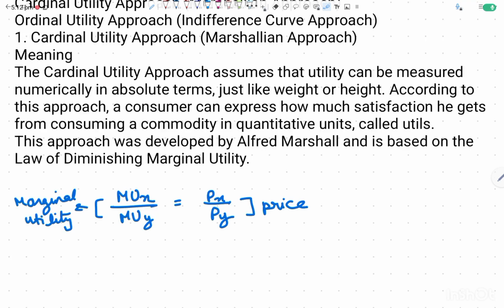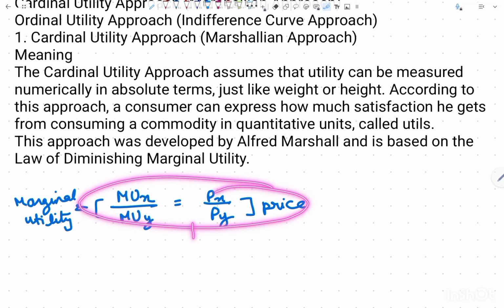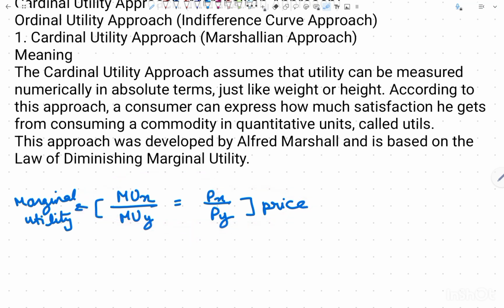Okay, now in the cardinal utility approach, this is the equation that they have given for getting the relationship between marginal utility and price. Let's say there are two goods, x and y, and the consumer is consuming both goods. Now here it is: marginal utility from x upon marginal utility from y is equal to price of x upon price of y. This is the equation given in the cardinal approach.